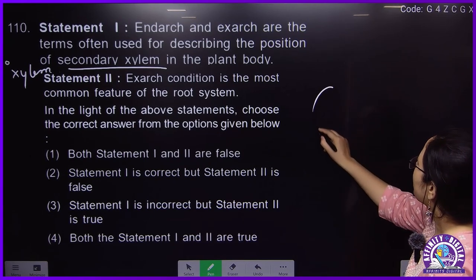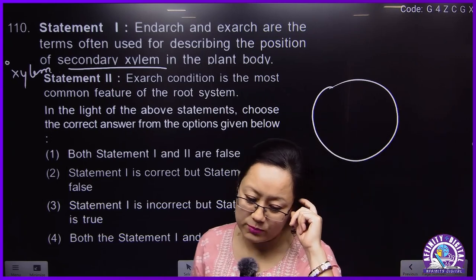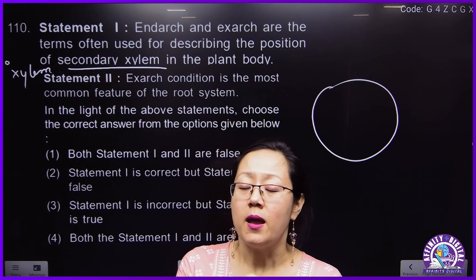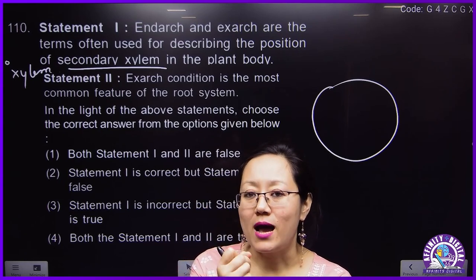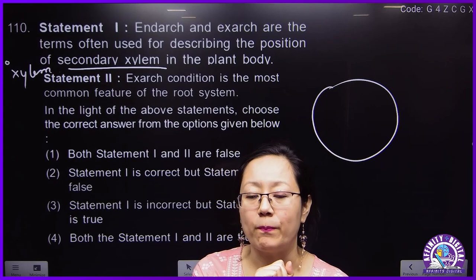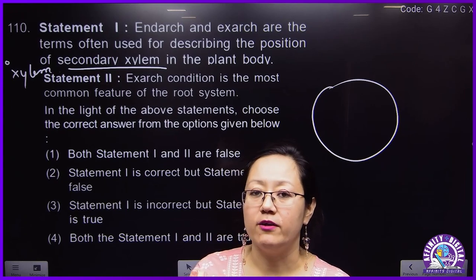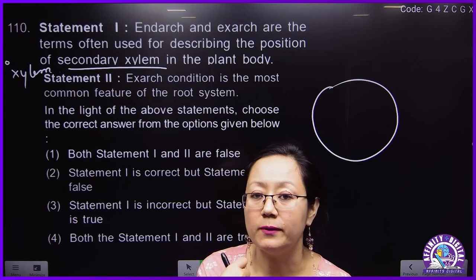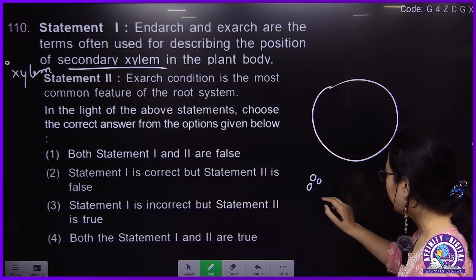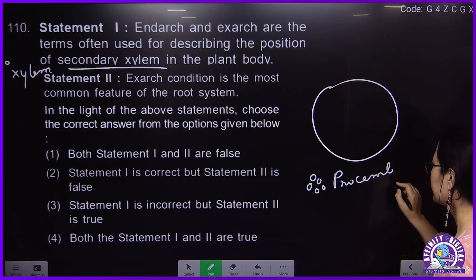Let's consider, for instance, sometimes in anatomy some students have a doubt, so I'll explain a little bit. In plants, there are two types of tissue, meristematic tissue and permanent tissue. Meristematic tissue will divide and form permanent tissue. One type of meristematic tissue is called procambium.